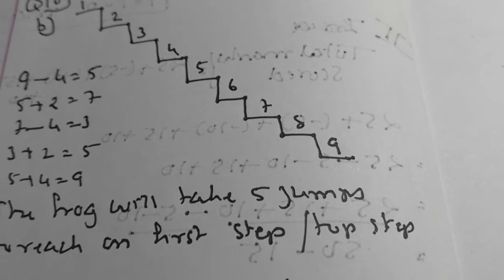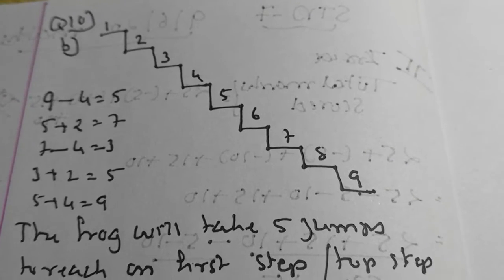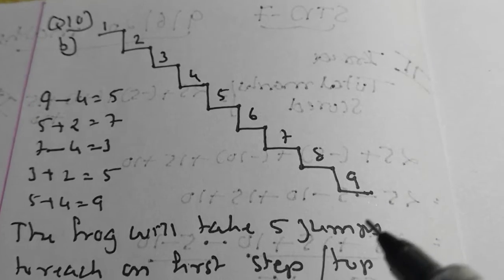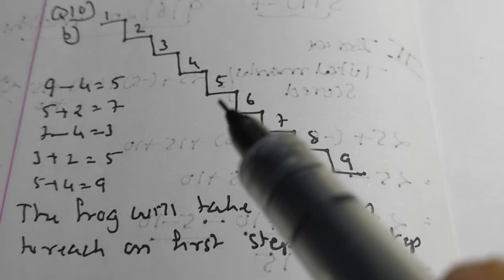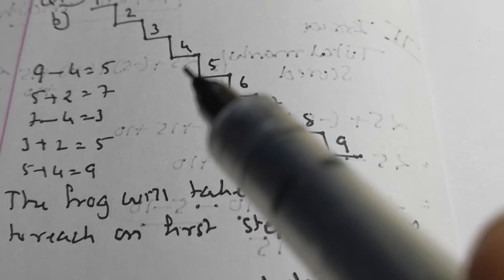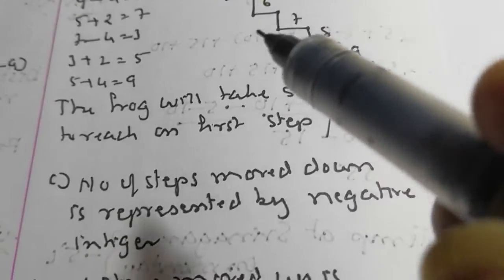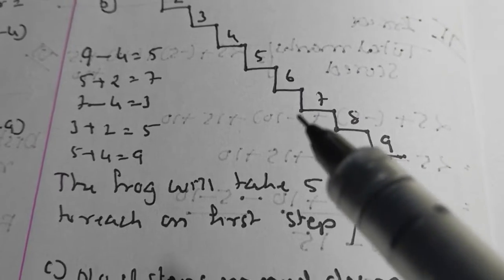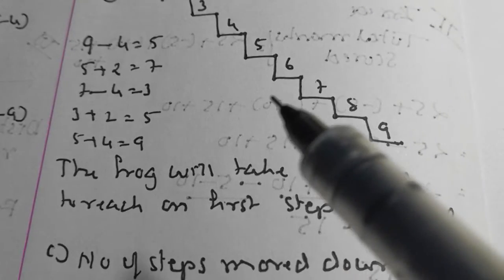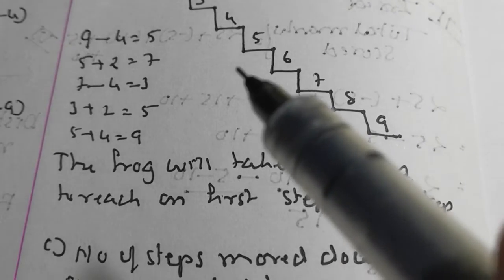Same way, now the question is given to you. Now he has gone to the 9th step. After drinking water, he is coming back. After drinking water, he jumps 4 steps to come out. So when he is going down, the steps are taken as positive. And then he is taking 4 steps, so that is taken as minus because he is going up.